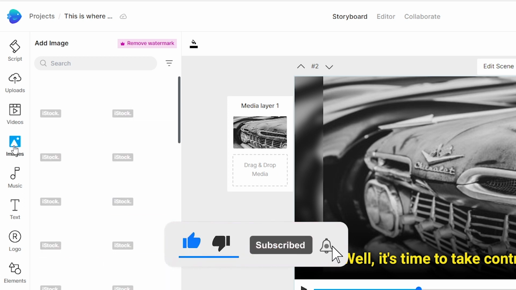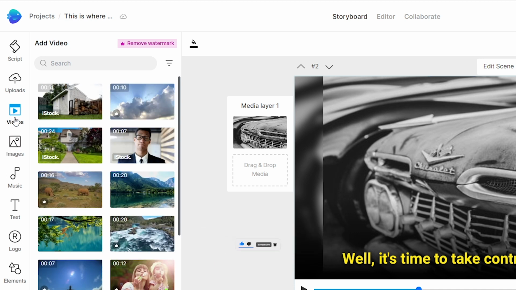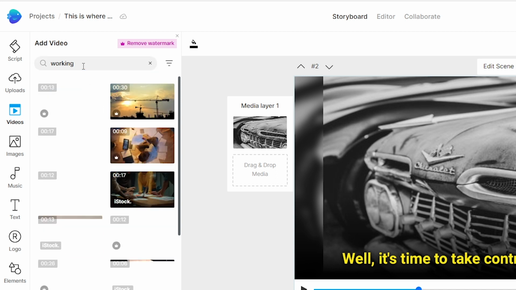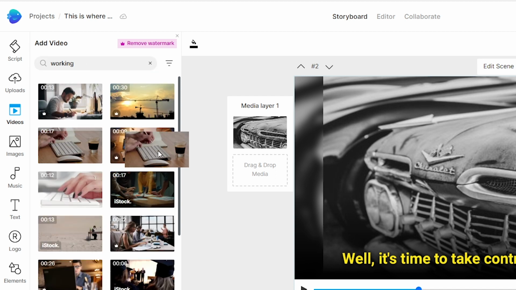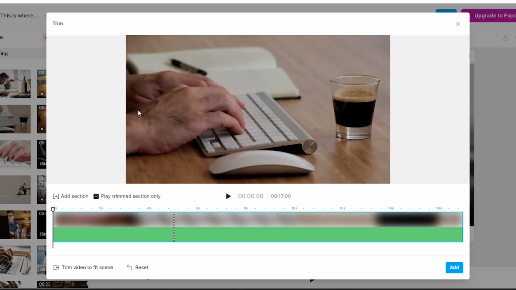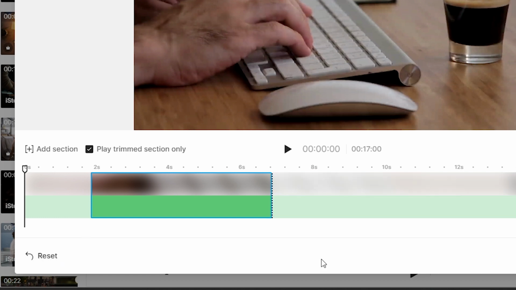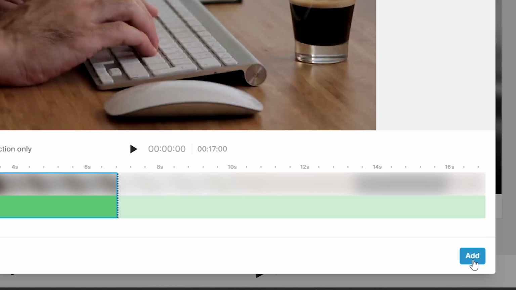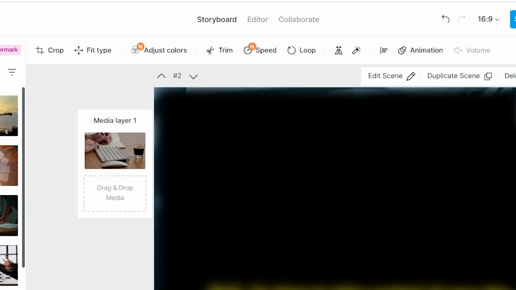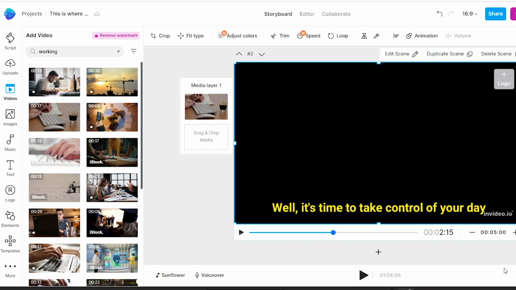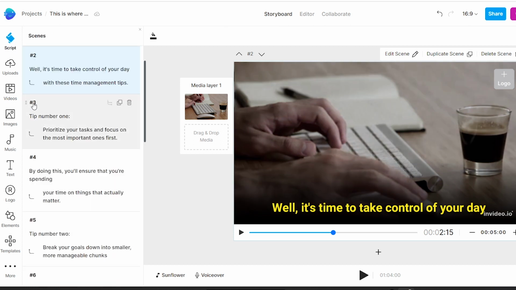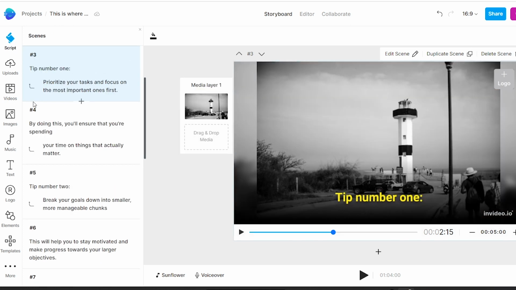Now I will change the scene's background with a video. Go to the video section and search for what you want. I like this one and drag it and drop it into the box. In this window, you can click this button to automatically trim the new video as the same as the duration of the before video. And then hit the add button. Here are some tools to edit newly added videos. And I'm jumping into a scene 3 to tell you some interesting tip.